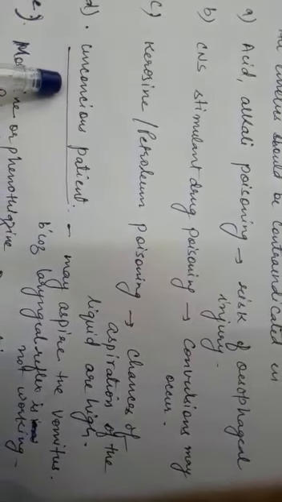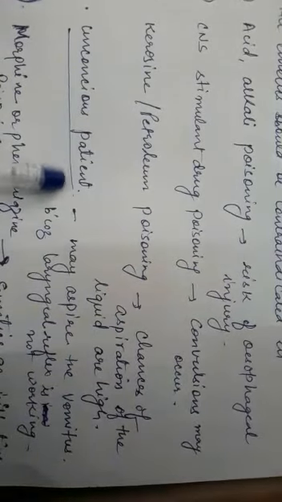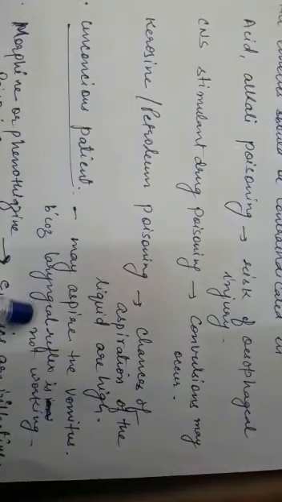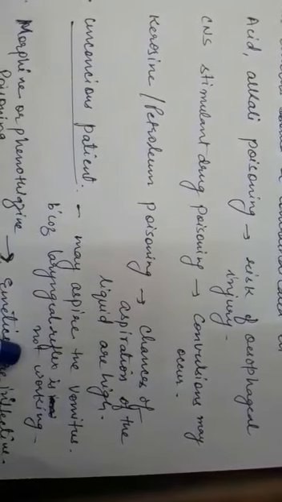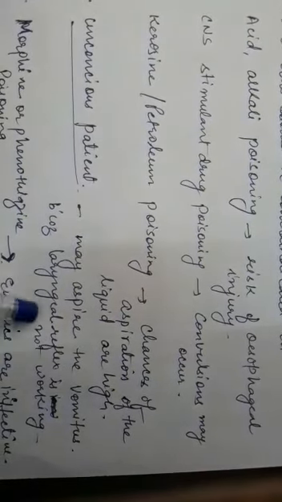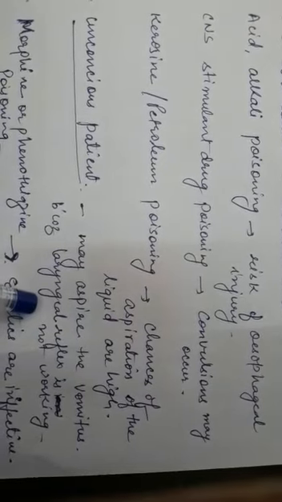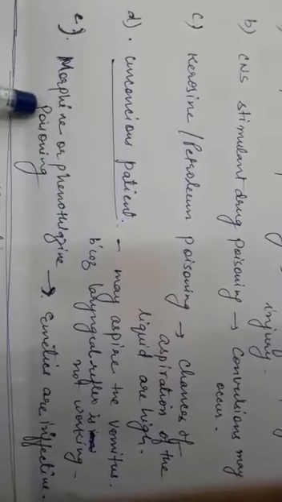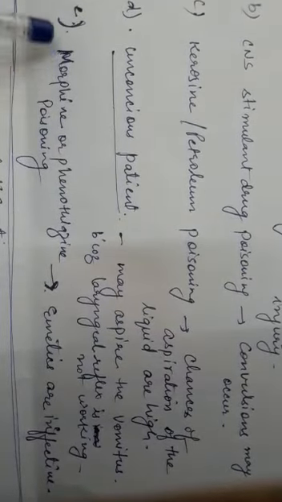Then next is in the unconscious patient, because an unconscious patient may aspirate the vomitus because the laryngeal reflex is not working, and the vomitus may be aspirated into the lungs. And last, in case of morphine or phenothiazine poisoning, this is important. In case of morphine poisoning, emetics are ineffective.